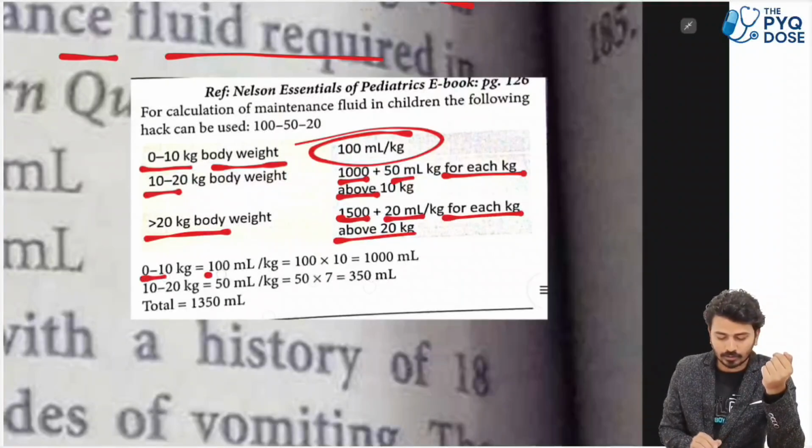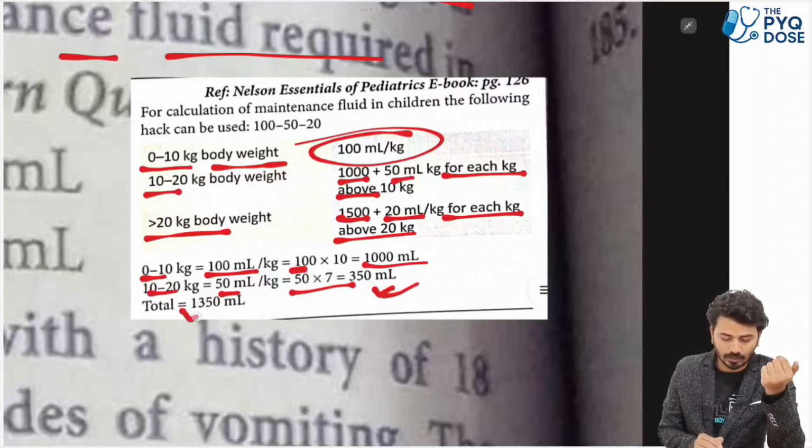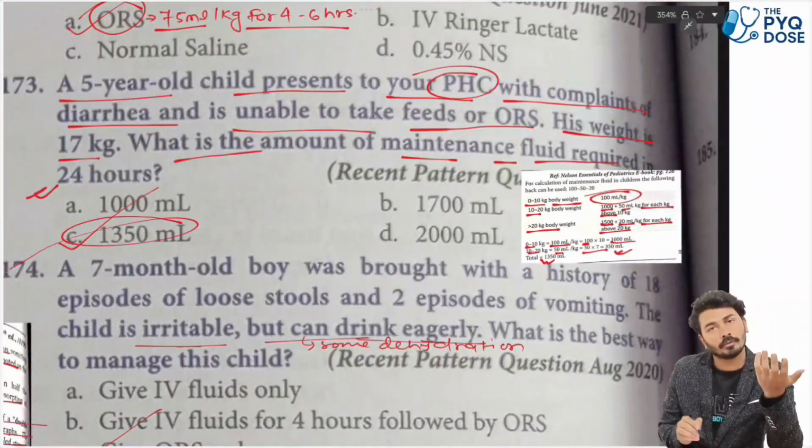So 0 to 10 kg, that is 100 ml per kg, यानी कि 100 into 10, that is 1000 ml. 10 to 20 kg में 50 ml per kg, that is 50 into 7, that is 350 ml, and total that is nothing but 1350 ml. So यहाँ पे देखो हमारा कितना है, 1350 ml.